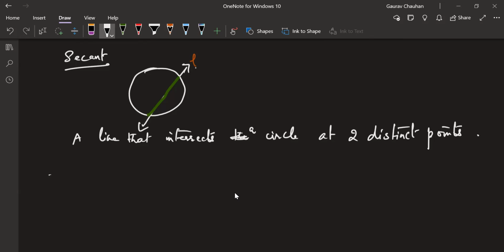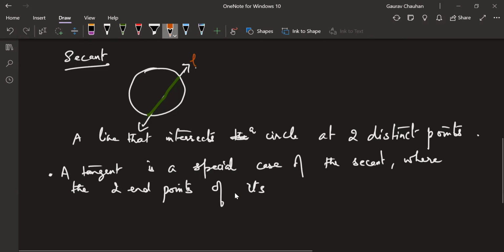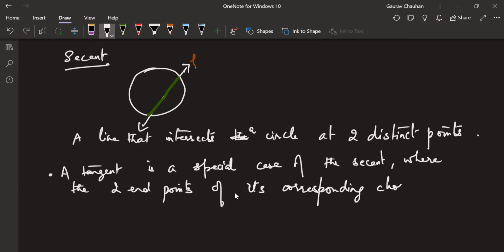Okay, so let's write this down also. A tangent is a special case of the secant where the 2 endpoints of its corresponding chord. You understand what I mean by corresponding chord? This green part is the corresponding chord of this line L. Where the endpoints of its corresponding chord coincide.